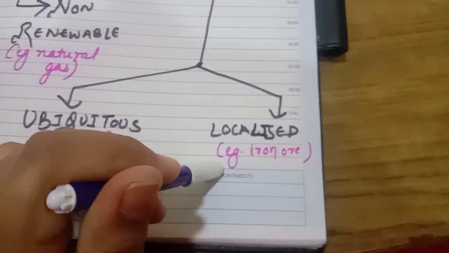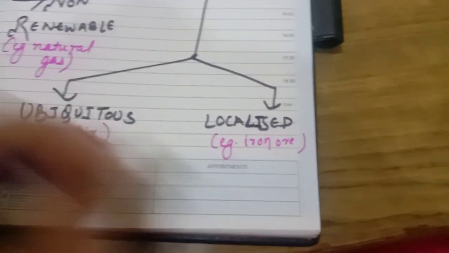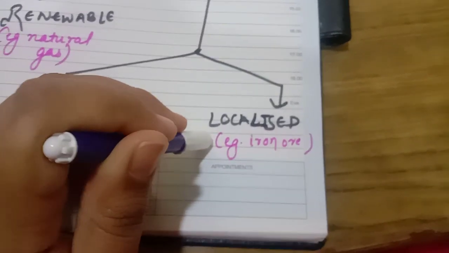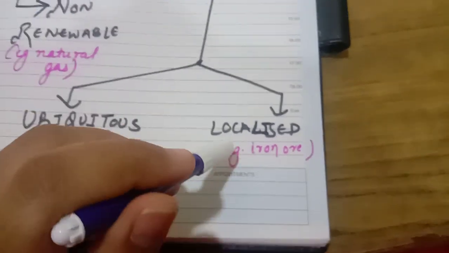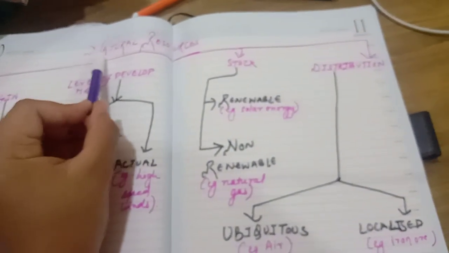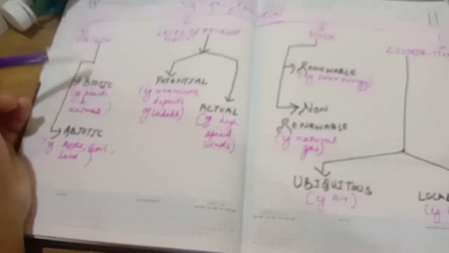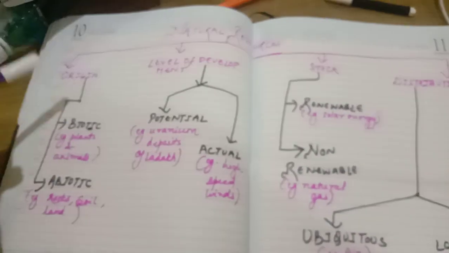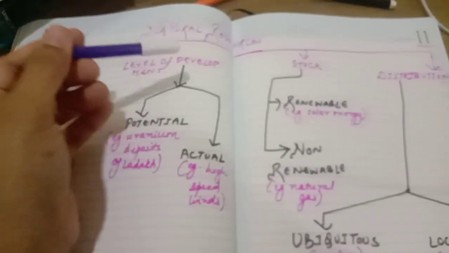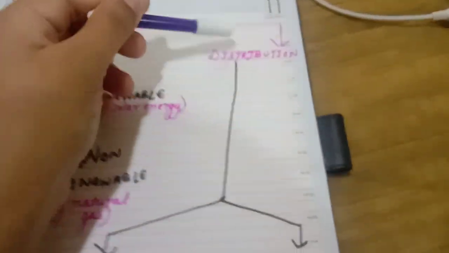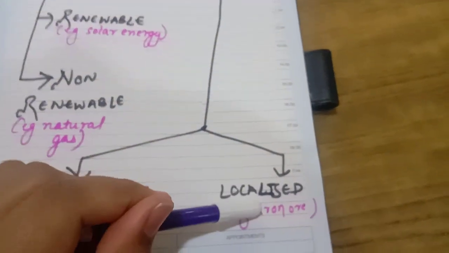No, is it found just everywhere over the world, over the earth? No, it is found only in some regions. Okay, so iron ore is an example of localized resources. So this is the basis of distribution on the basis of which natural resources are classified. Okay, now I'll be giving you some questions so that you can learn to differentiate between each type on the basis of origin, biotic, abiotic, level of development, potential, actual, stock, renewable, non-renewable, distribution, ubiquitous and localized. That's all.